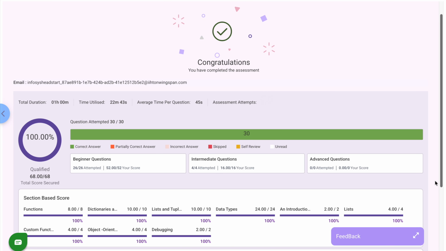And here is the result. We cleared the Infosys Springboard Python Fundamentals assessment with full marks.